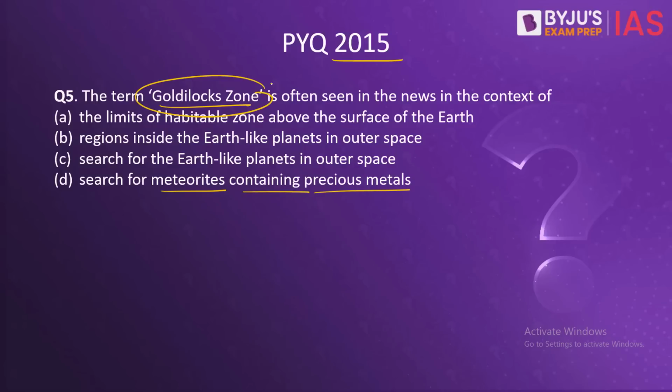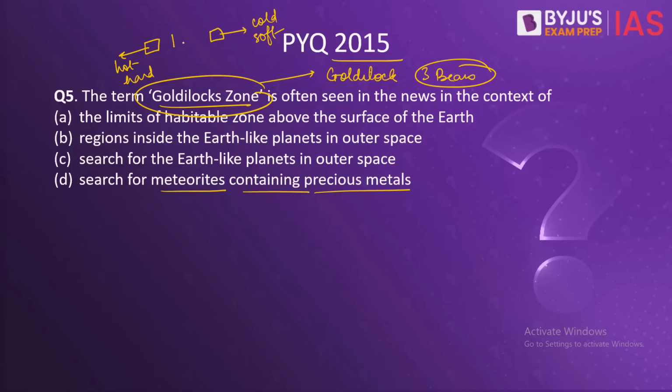Now this term, the Goldilocks zone, is derived from a fairy tale about Goldilocks and the three bears. According to this fairy tale, Goldilocks entered the house of three bears, two of which preferred extreme things like very hot food, very hard bed, or very cold food and very soft bed. The middle bear preferred things in moderation. Its food was just the right temperature, its bed was of just the right hardness, and that is why Goldilocks preferred to use the food and the bed of this middle bear.